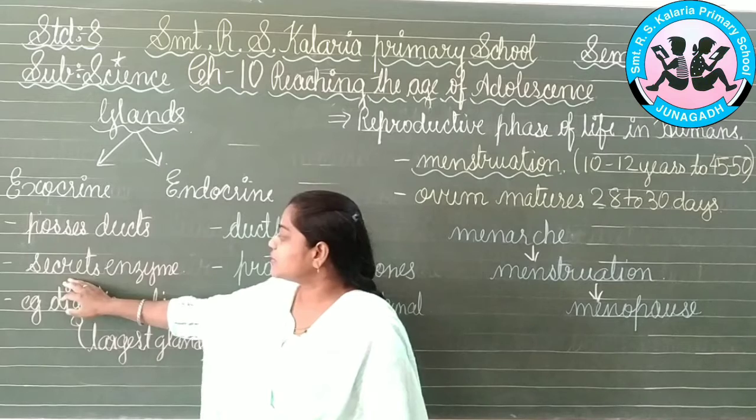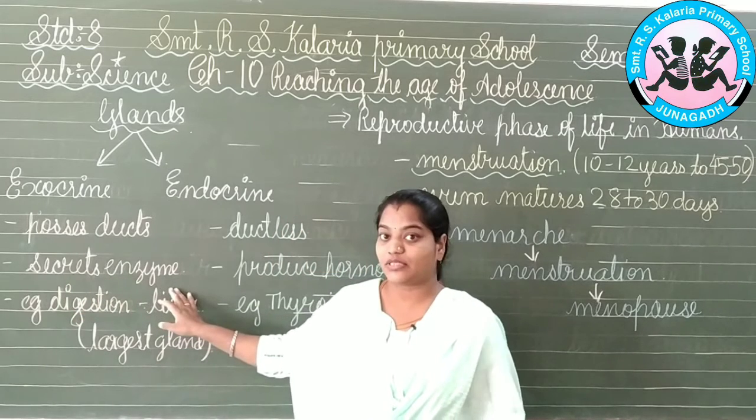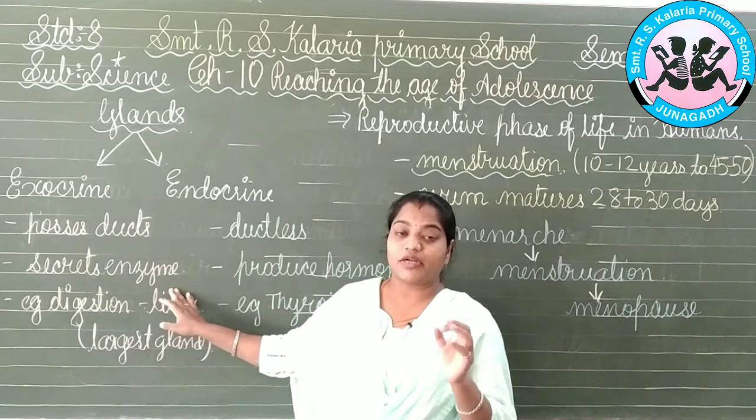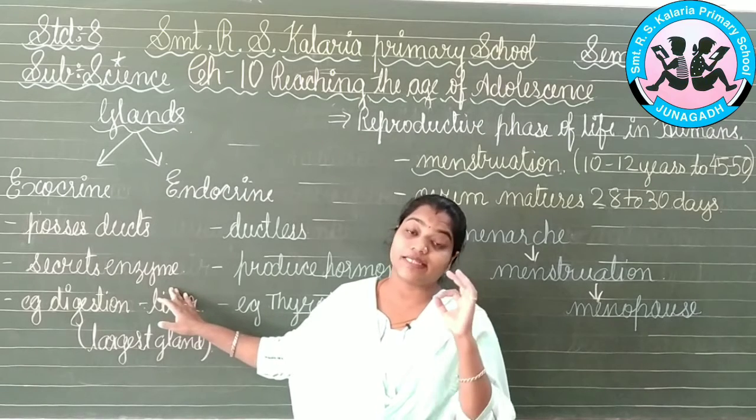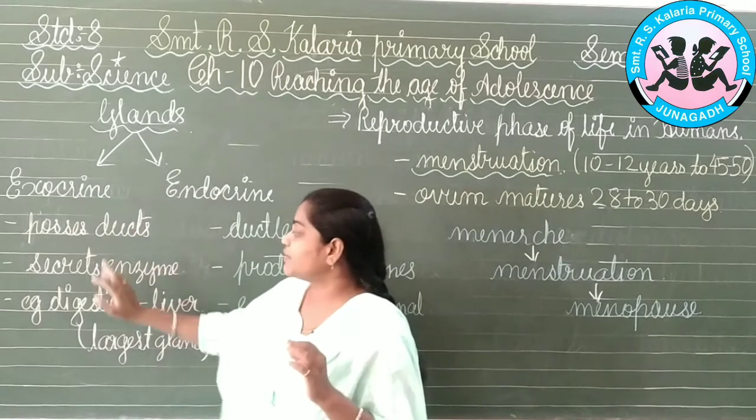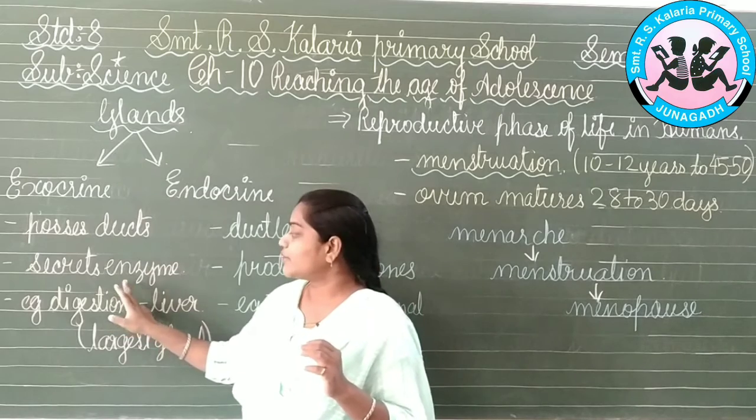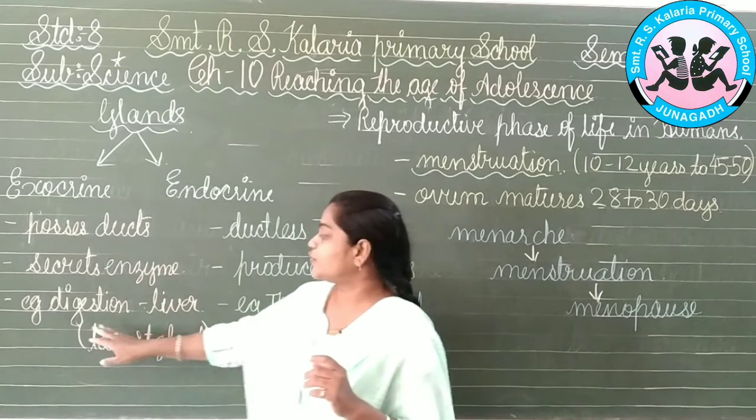So, they will be secreting the enzymes. Now, this is also one more important difference, that they will be producing only the enzymes. So, exocrine glands will be producing the enzymes. And what are these exocrine glands? They are useful in digestion.